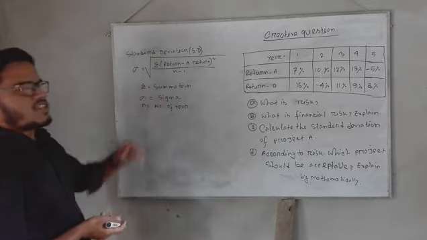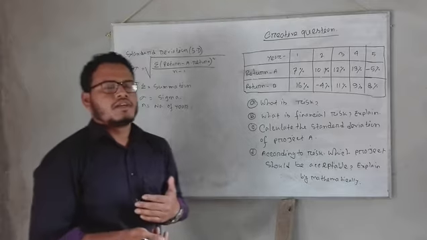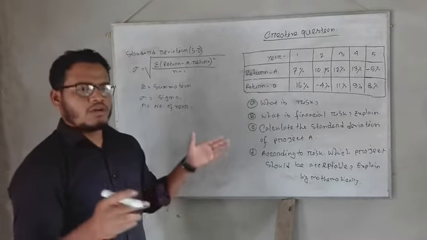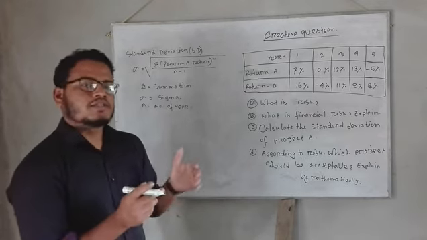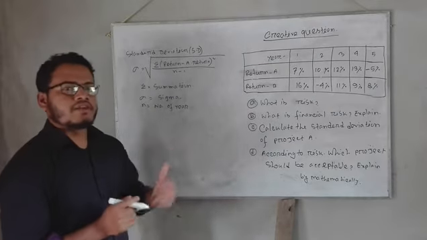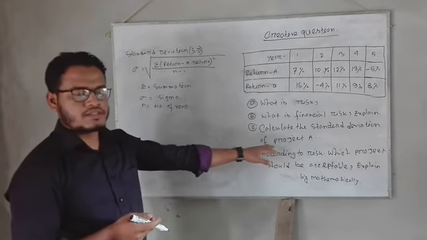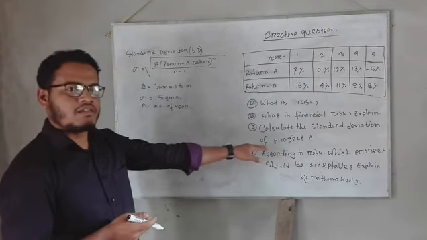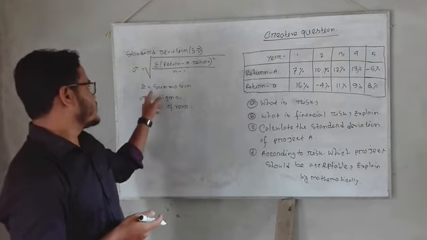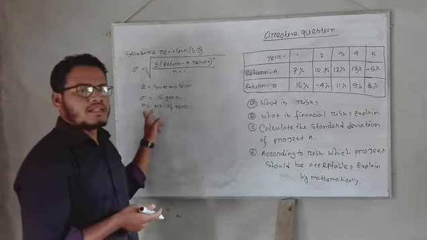Here the summation means the sum of total returns. Here it is the 5 years' returns, so when we sum the 5 years' returns, it is called summation. The other is sigma. Sigma indicates the risk, because we have to calculate the risk or standard deviation. Standard deviation is calculated by using the sigma formula. Then n is equal to the number of years.